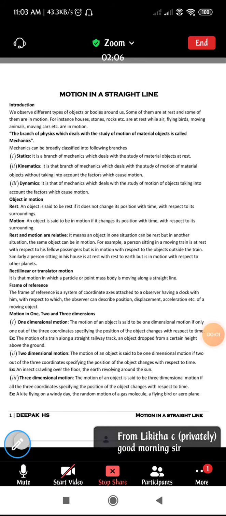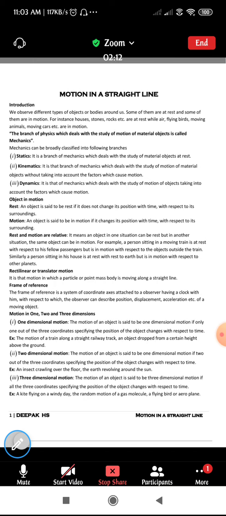Okay, fine. Starting with the introduction part of motion in a straight line. As you know, a straight line is concerned with one dimension, right? So we are concerned in this chapter only with the motion of an object which is moving in a straight line, that is, in one dimension.